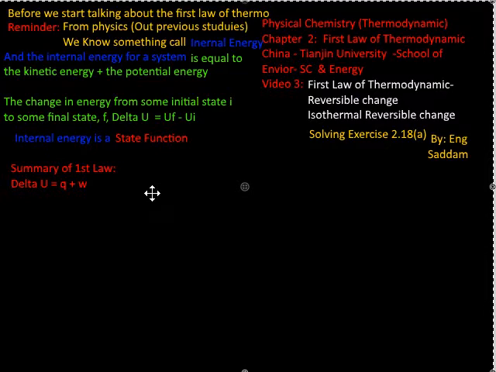As a summary for the first law, delta U, which is the change in the internal energy, is equal to the heat, which is Q, plus the work, which is W. We've explained heat and work in the previous videos, and we will use this law in a lot of problems and exercises.